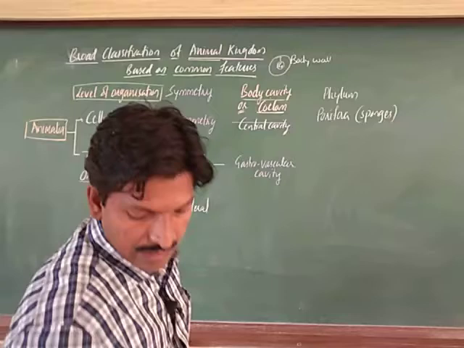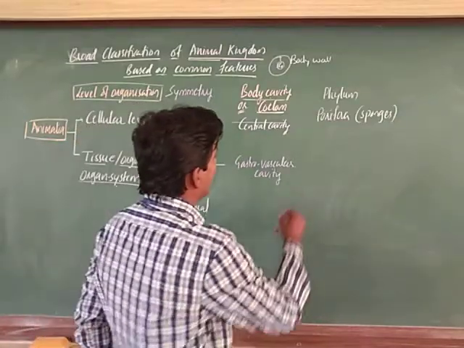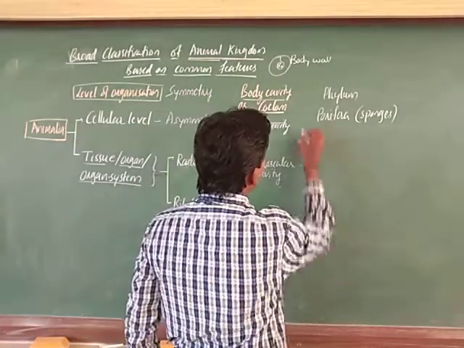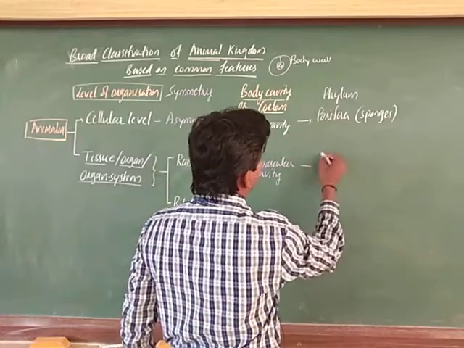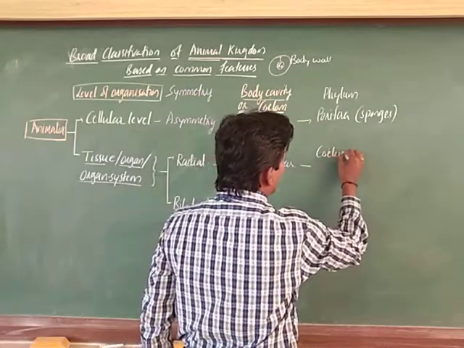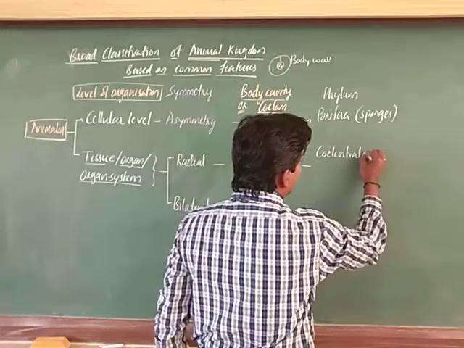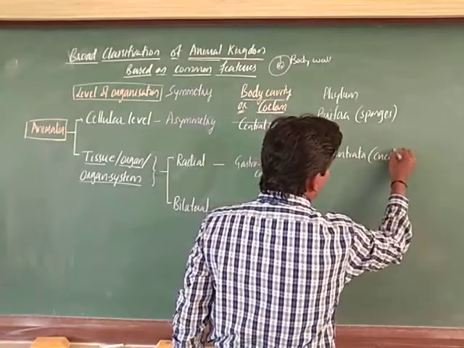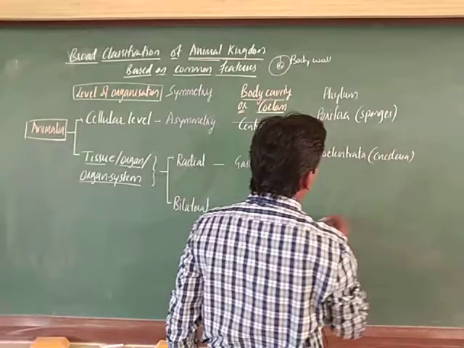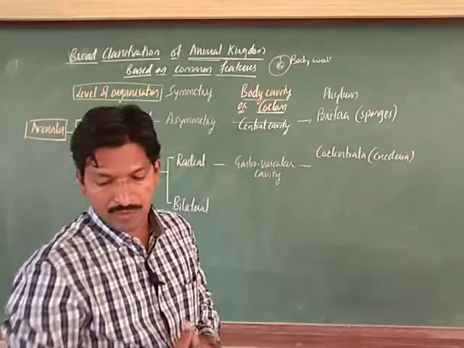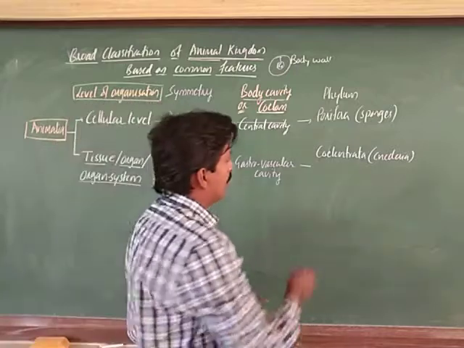Here the coelenterates, the phylum which comes under here, is Coelenterata or Cnidaria. Another phylum which comes under it is Ctenophora. What you call it?